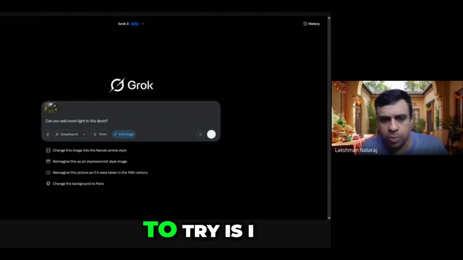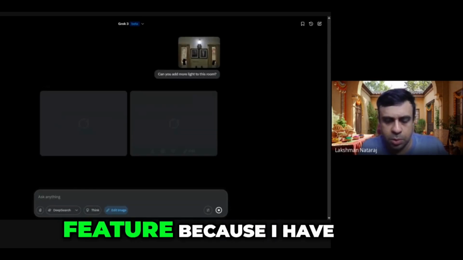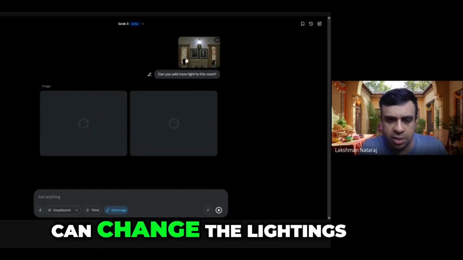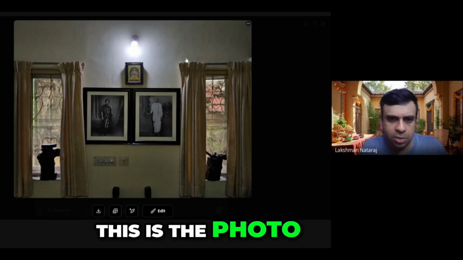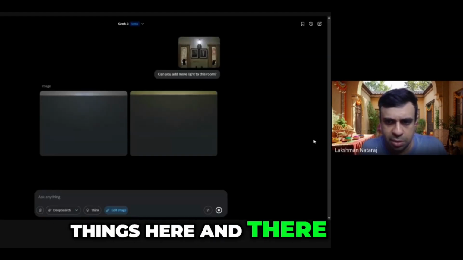So next, what I want to try is some home interior. This is going to be a useful feature because I have my photo. I want to see if it can change the lightings and so on. So this is the photo I have. Maybe look better, maybe alter some things here and there. So let's see what it does.